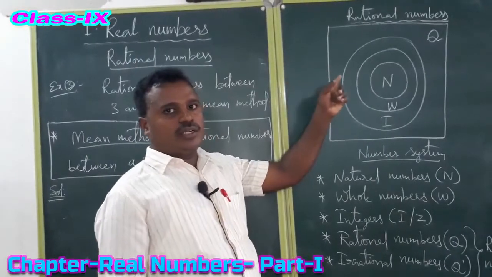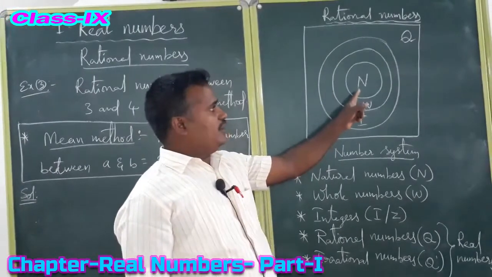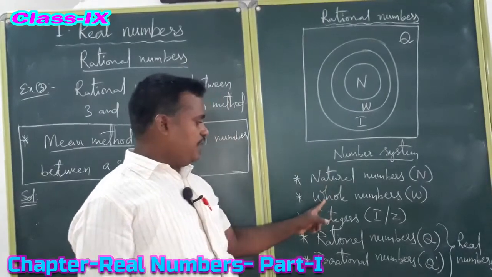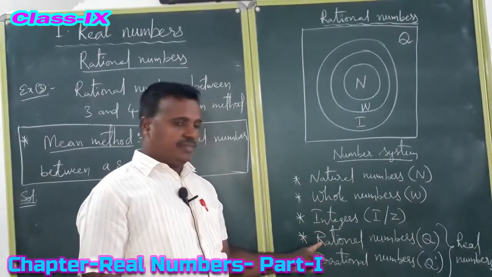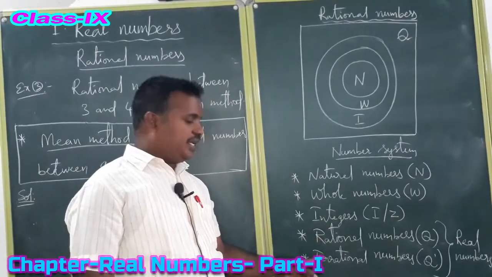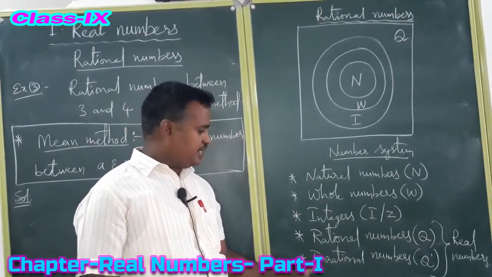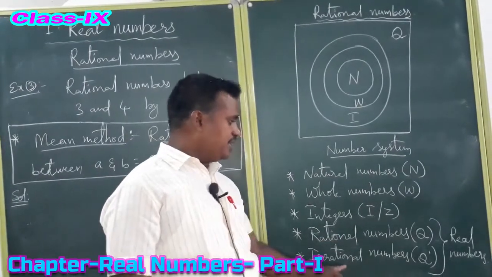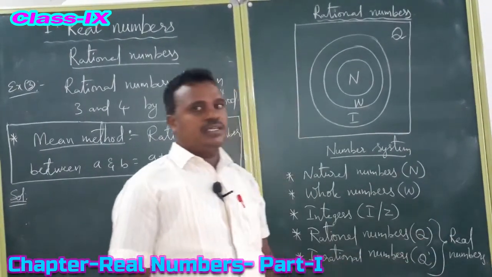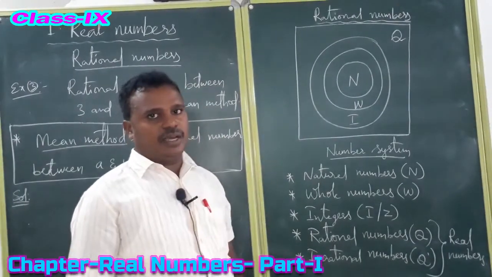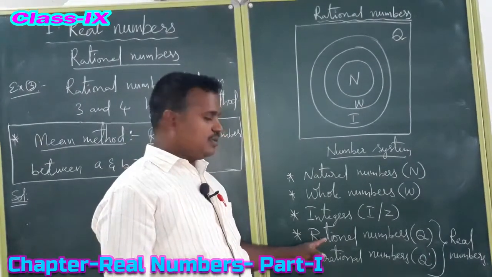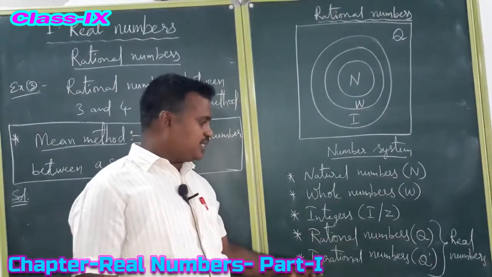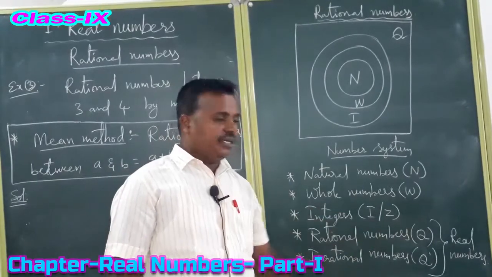Numbers flow chart will be like this. The first number system is natural numbers, then whole numbers, integers, rational numbers. After this, irrational numbers we have to discuss in the second exercise. Together, rational numbers and irrational numbers, the collection of rational and irrational is called real numbers. This is our chapter, real numbers. So the first exercise is 8th class concept. From the second exercise onwards, we have to see the irrational numbers. Together we call them real numbers.